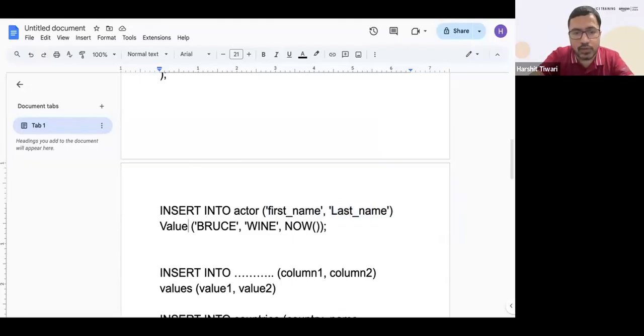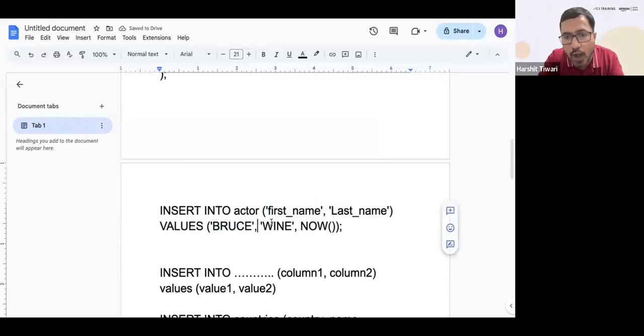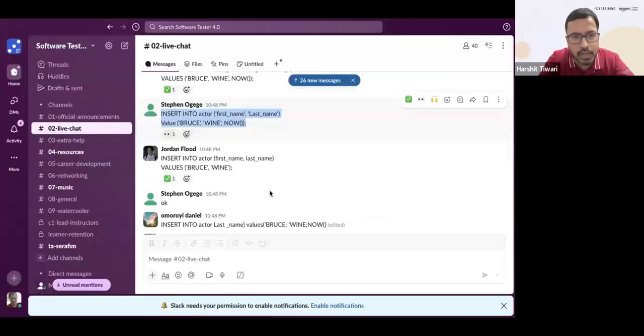But what values are you giving? You are giving 3 values: Bruce, Wayne, and now. But you've taken only 2 columns, first name and last name. So you cannot give 3 values here. You can only give 2 values. The number of values must match the number of columns, because it's all corresponding. The first one will go here, the second one will go here, like arrows. The third one will go in the next one. If there's a mismatch here, then it will not work. Makes sense?